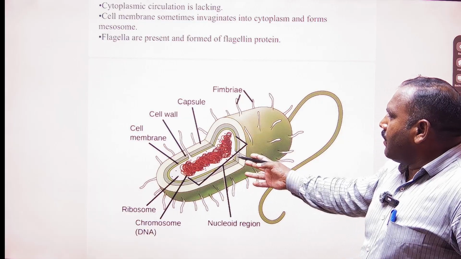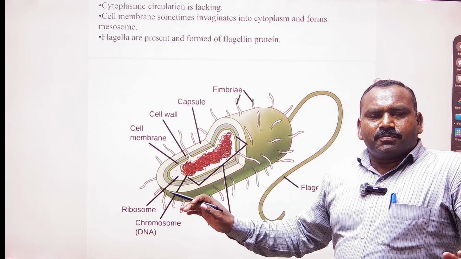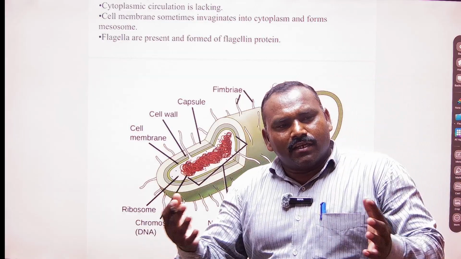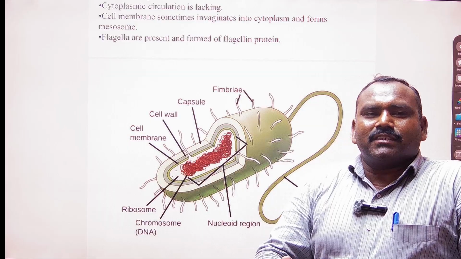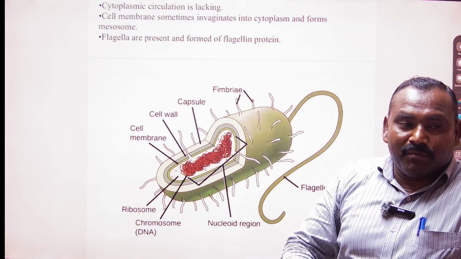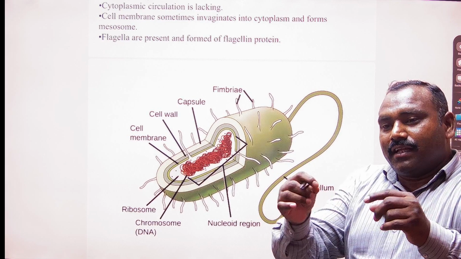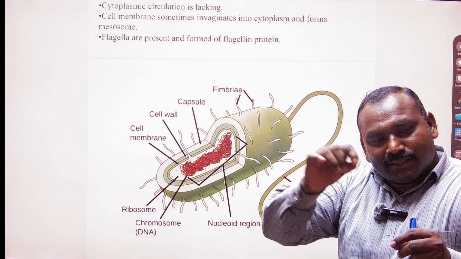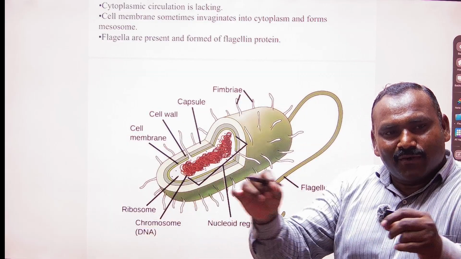The chromatin material is not as specialized as we see in eukaryotic cells, where the nucleus is there, and within the nucleus there is chromatin material. The nucleus has a double membrane, two membranes, and within that membrane there are nuclear pores, and from the nuclear pore to the cell cytoplasm there is continuous communication.